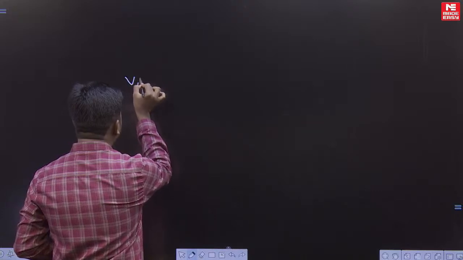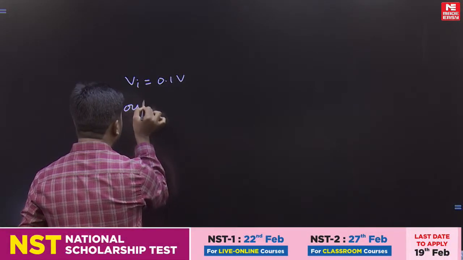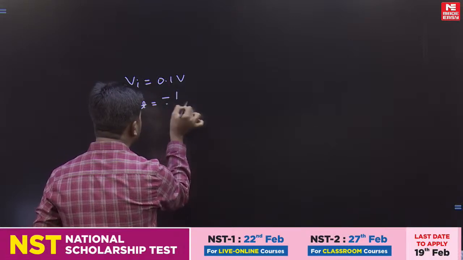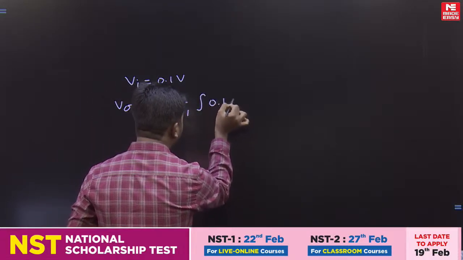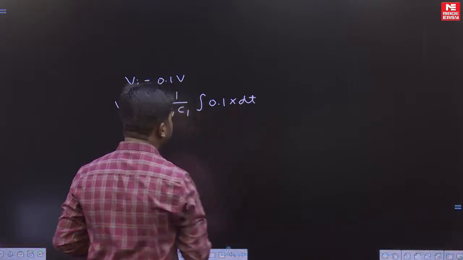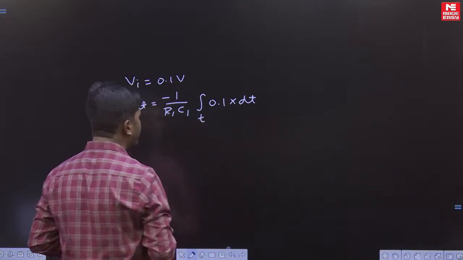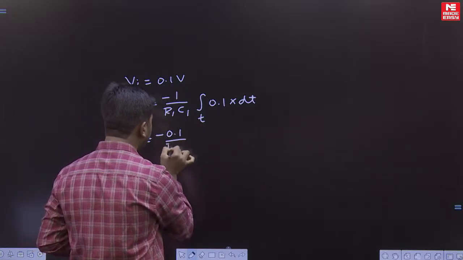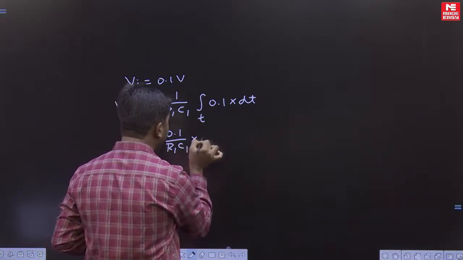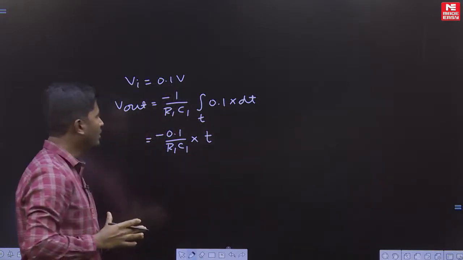Put Vin equal to 0.1 volt, then V out is equal to minus 1 upon R1 C1 into integration of 0.1 into dt. Okay, this integration we perform over some time t. This will become minus 0.1 divided by R1 C1 into integration of dt, which will become t itself.